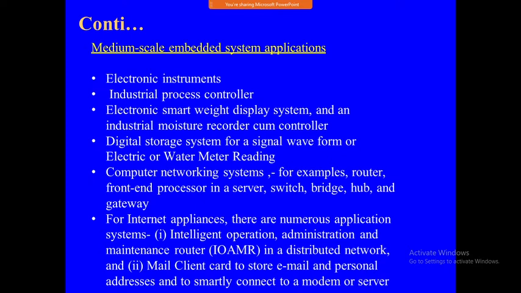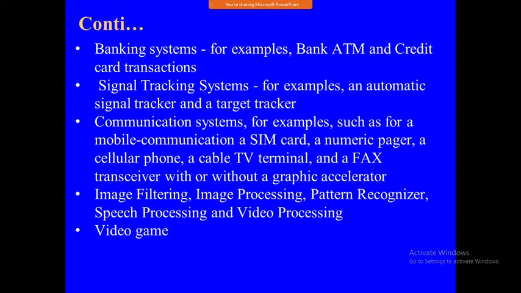There are many internet appliances. Whatever the mail client cards, intelligent operations, administration, all this together comes under internet appliances. These are the medium scale examples.